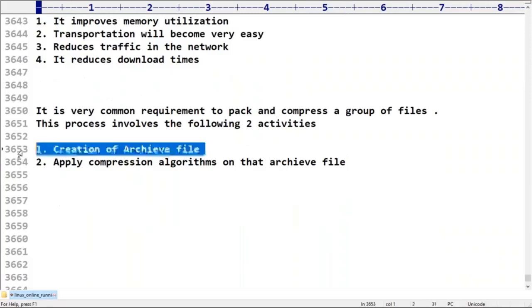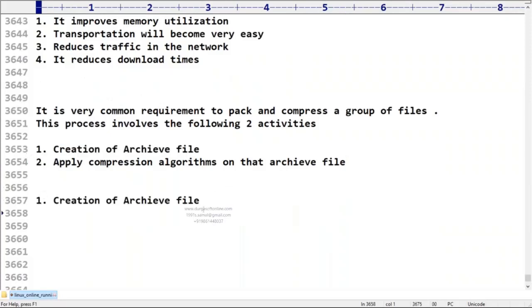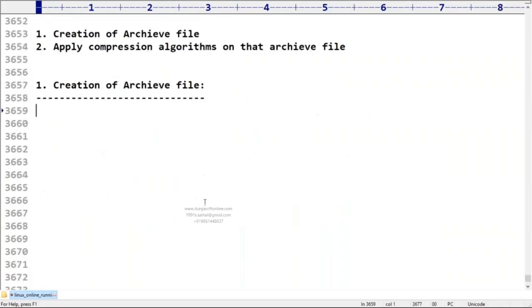So how can you do that? First step, creation of the archive file. Here we have to take very special care. We can group multiple files and directories into a single archive file by using the tar command. Remember, the command we require is tar. Can anyone tell me the meaning of tar? Is there any abbreviation?